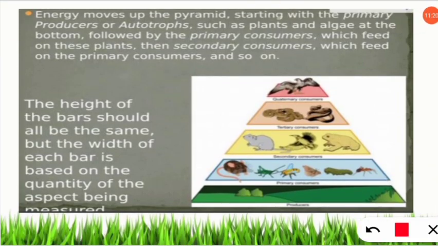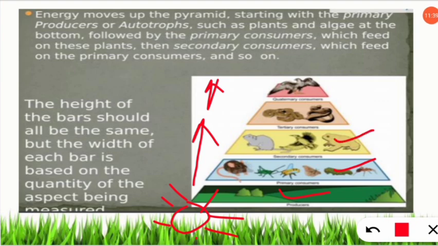So as you have discussed, energy will always move from the producer upward, because producers are getting energy from the source, that is sunlight, which is the major source. And next, starting with the primary producers, they are autotrophs, they are able to make their own food. Then followed by the primary consumers, secondary consumers, tertiary consumers and quaternary consumers. So the height of the bars should all be the same, but the width of each bar is based on the quantity of the aspect being measured.